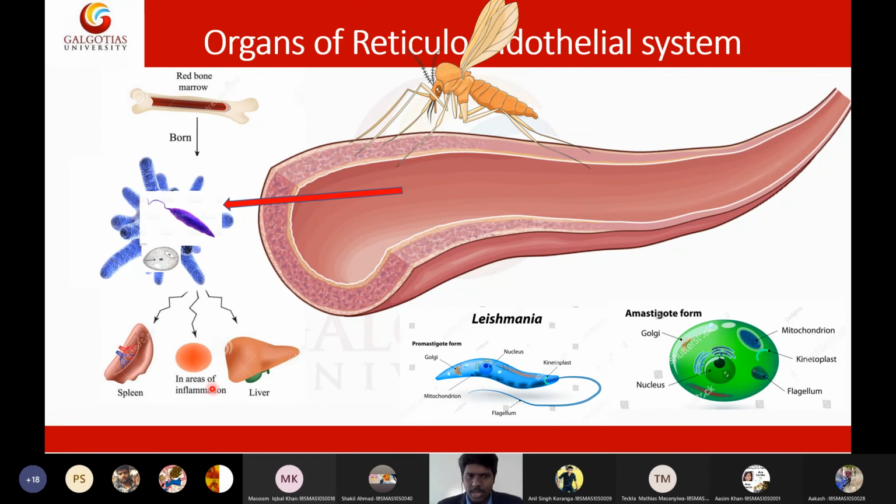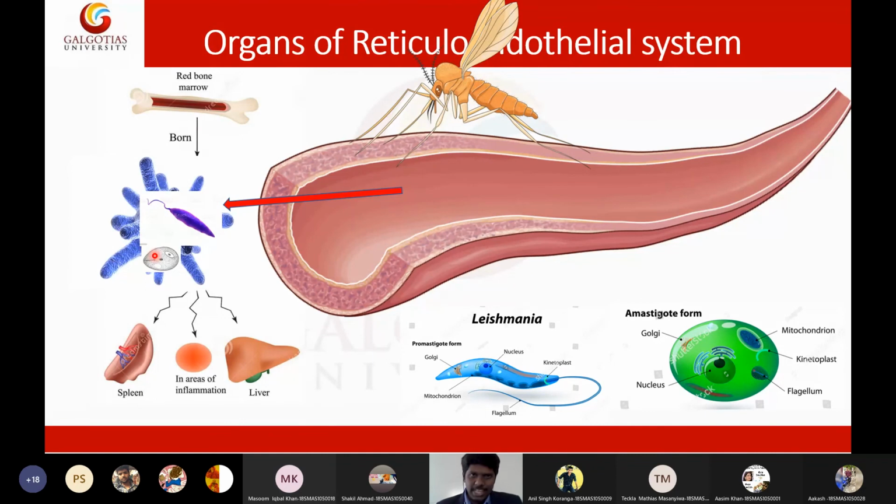it will start spreading into the spleen, liver, and bone marrow. Now it will go to the spleen and it will start eating the spleen. It will go to the liver and it will start eating the liver. It will go to the bone marrow and it will cause anemia. It will start depleting and eating all other blood cells. Okay, so it will do many lethal consequences inside the body. And also at the fourth stage, this amastigote will start migrating to the skin and it will start eating the skin. Now let me show you the patients who are suffering with liver infection, splenic infection, bone marrow infection, skin